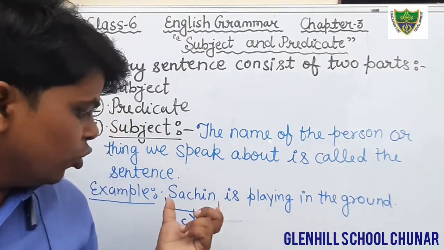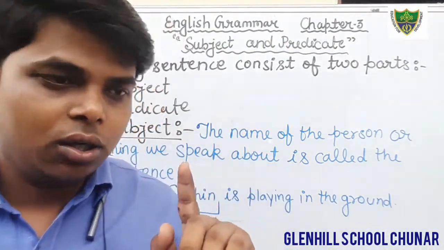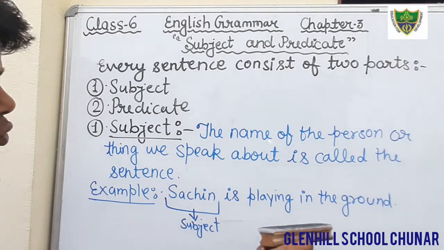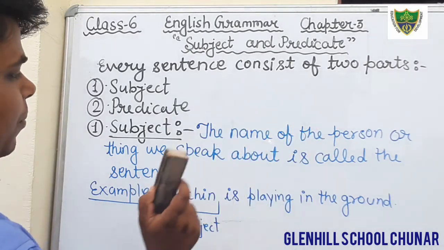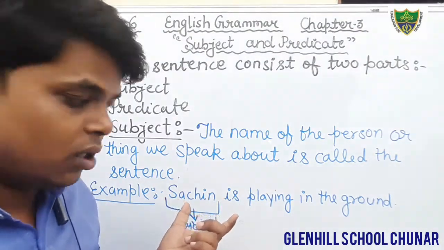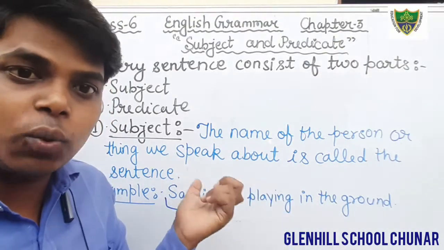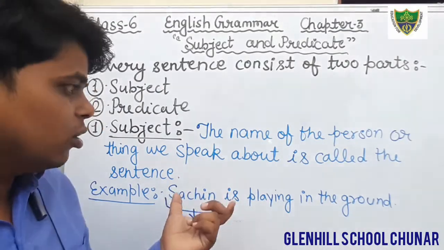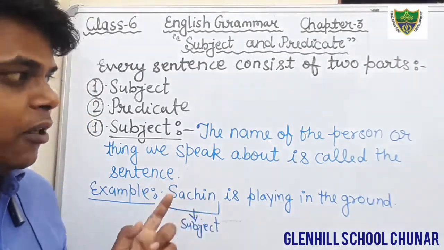Okay students, first you know what is subject. I will tell you the meaning of predicate, then I will let you understand. Just see in this sentence what is subject. Sachin is subject because it is the name of a person. Suppose that here is he. So what would be the subject? He will be the subject. He is playing in the ground. In this sentence, what is subject? He. But here a name is written, a noun is there, so it denotes the name of a person. Therefore, the word Sachin is subject in this sentence.